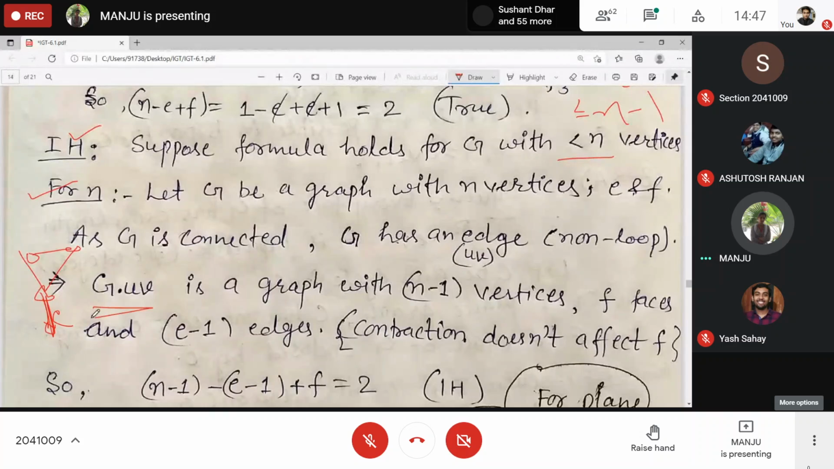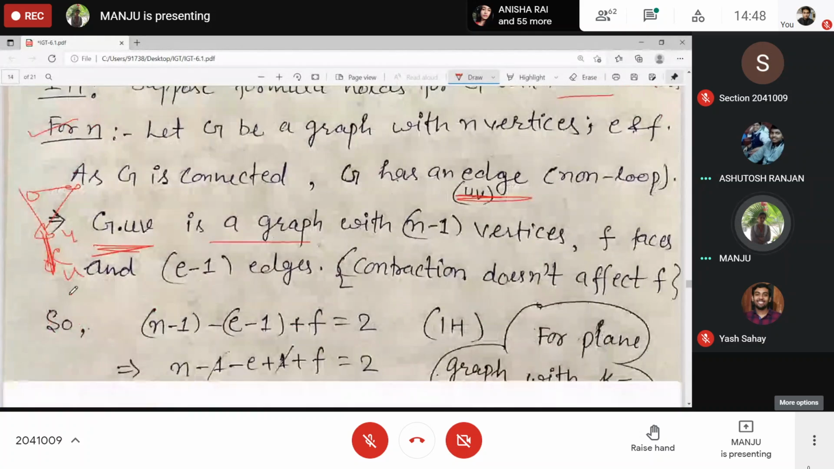Okay? So G contracted with UV. UV is an edge which is non-loop. Clear? You have contracted it. This will be a graph with how many vertices? After contraction, one vertex gone, right? U and V will be the same. So this is a graph with n minus 1 vertices. Clear? Yes, ma'am. And contraction does not affect the number of faces.